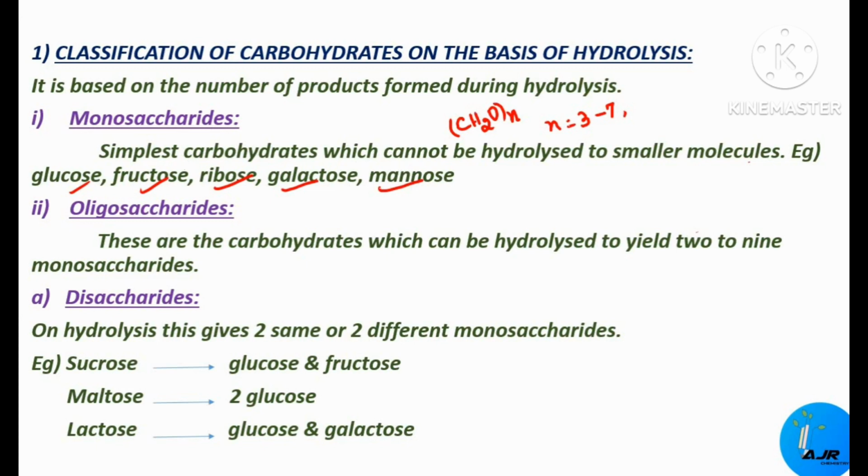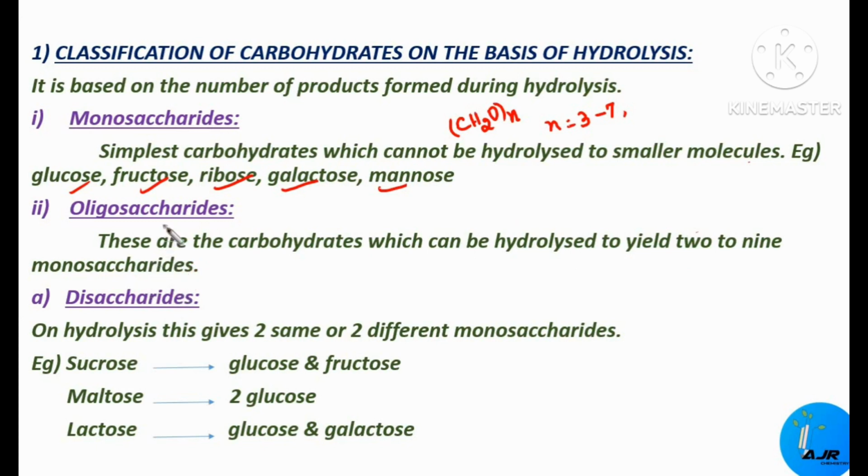The next type is oligosaccharide. So, how carbohydrates are classified on the basis of hydrolysis: the first type is monosaccharide, the second type is oligosaccharide. These are the carbohydrates which can be hydrolyzed to give 2 to 9 monosaccharides. Can you understand?